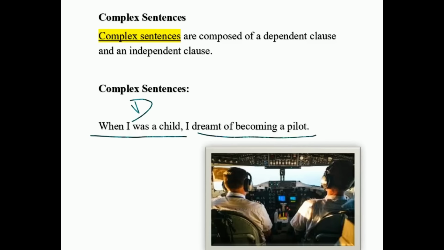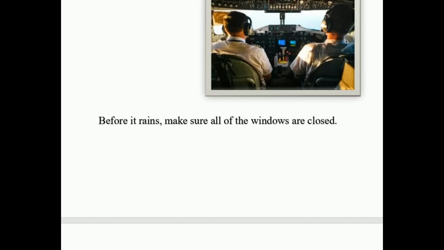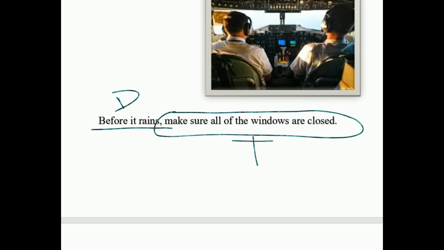So independent clause right here, and our dependent clause there. Okay, when I was a child, it needs the independent clause, I dreamt of becoming a pilot. So together, it is a complete complex sentence. And before it rains, make sure all of the windows are closed. So dependent clause here, and here is our independent clause.